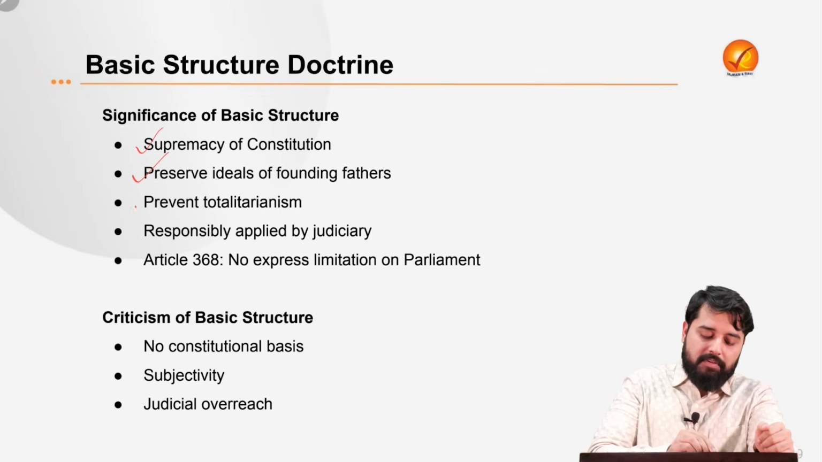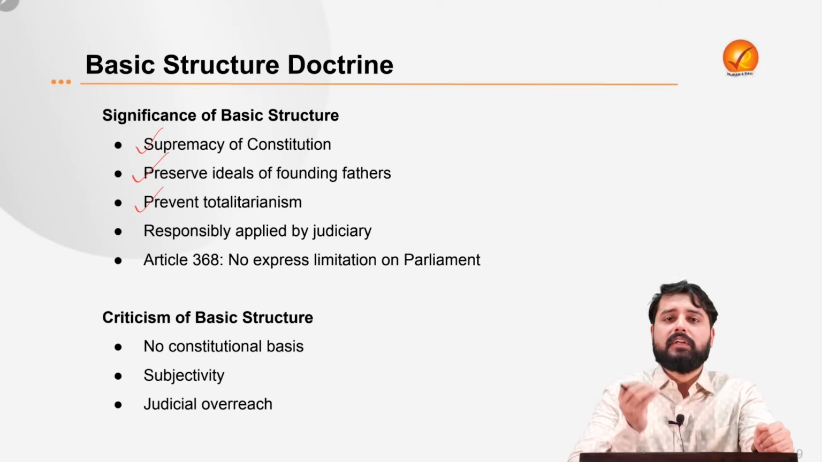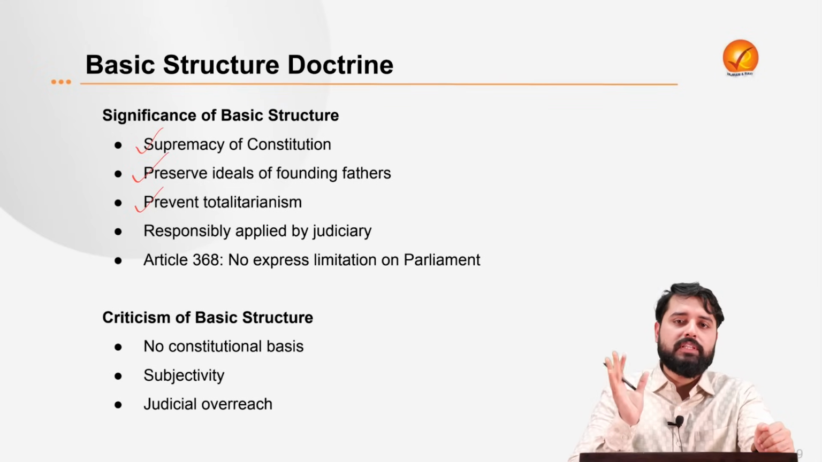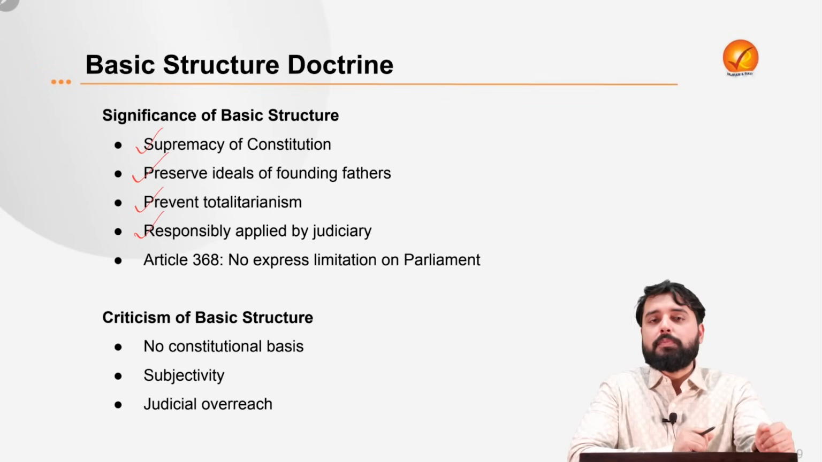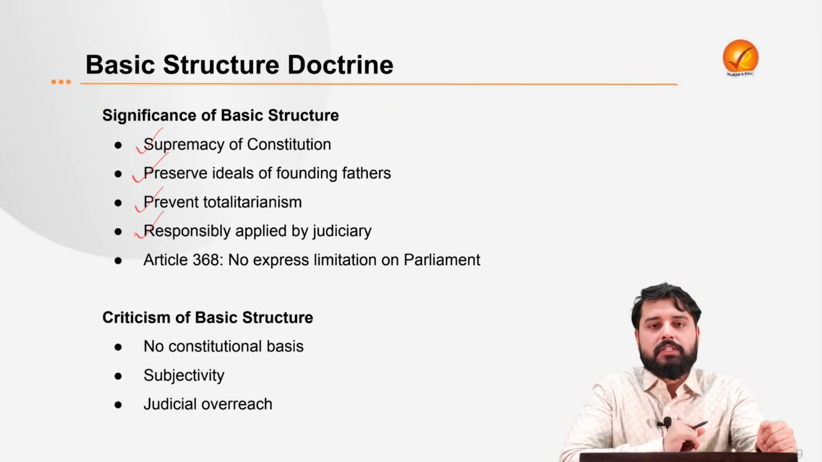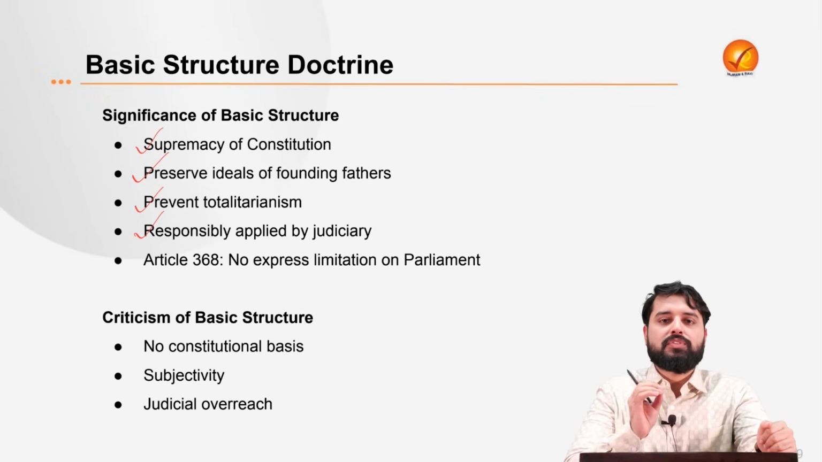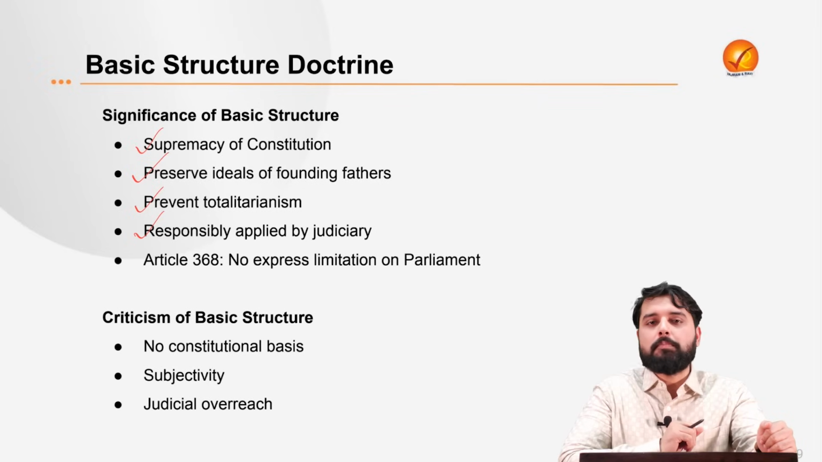This essentially prevents totalitarianism. It ensures democracy, at least an uncertain democracy over a maybe certain tyranny if the very constitution can be abrogated. And it has been applied responsibly by the judiciary. For example, out of about 60 amendments which have been taken up by the government after the Keshavananda Bharati case, only 7 have been struck down by the judiciary on the grounds of violation of basic structure. Out of those 7 also, only 1 was struck down completely.